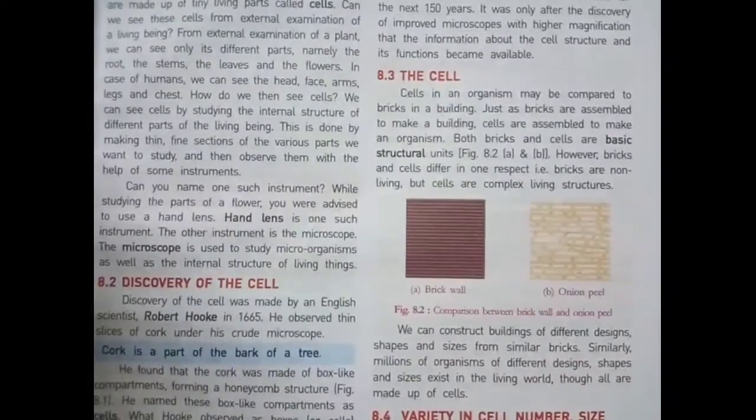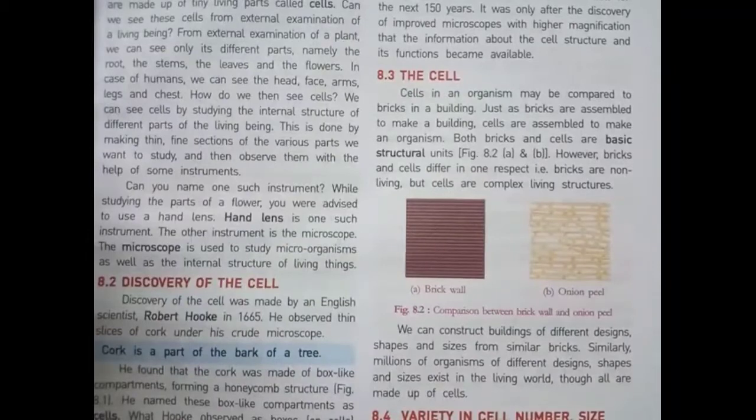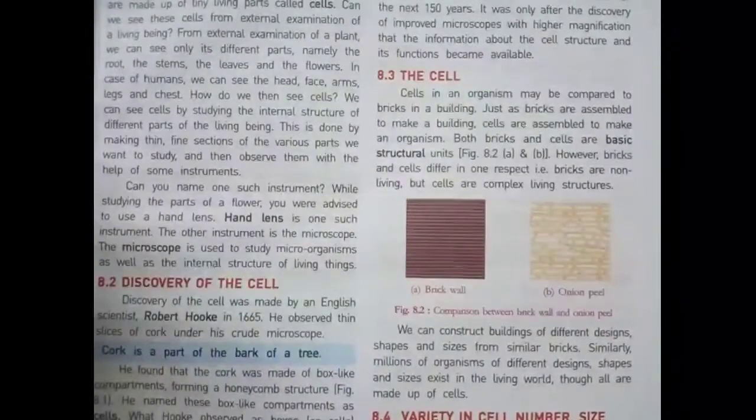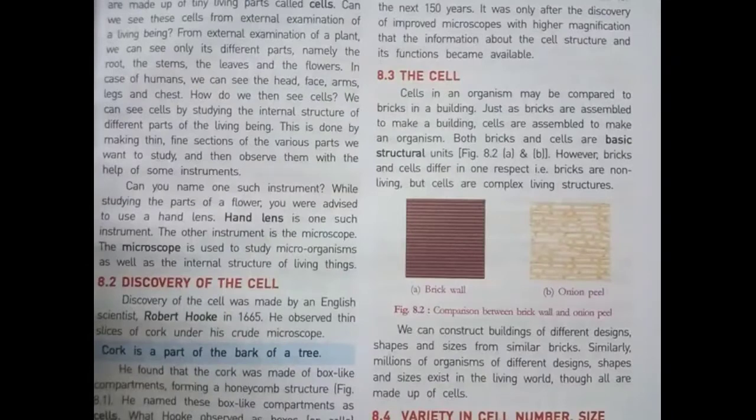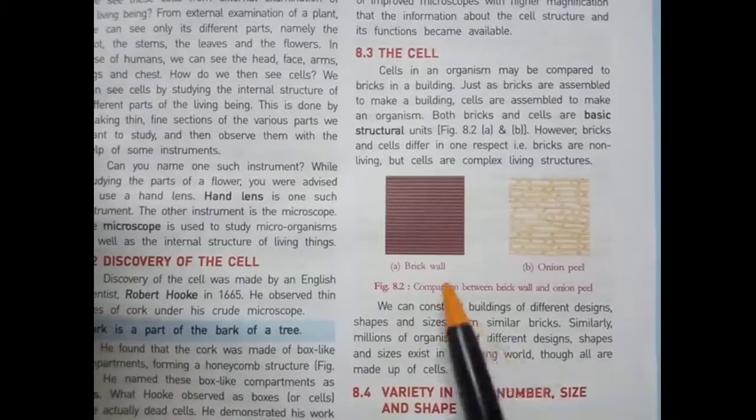That is why the cell, like the brick, is called the basic structural unit. There is only one difference between cells and bricks: bricks are non-living things, whereas cells are complex living structures.